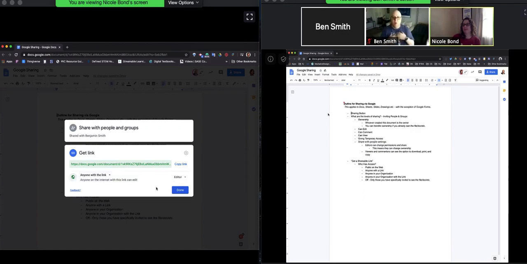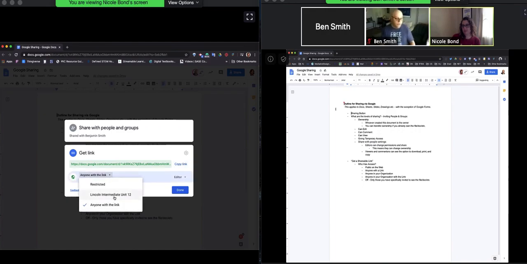But for our organization, it's really nice that it defaults that way, so that when I send a link, I don't have to worry whether or not somebody has been given the edit rights to it. They're automatically going to be able to see it. In addition, if you see where it says copy link, if you just copy that link out, you'll be able to send that to somebody and just email them that link, and they will automatically be able to get into your document.